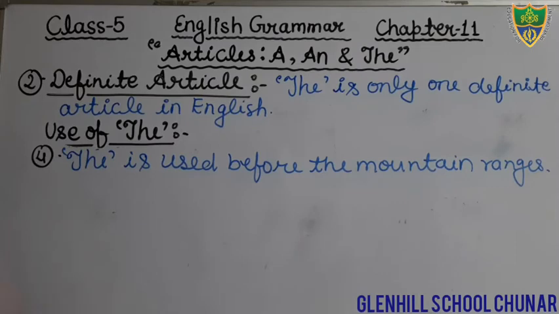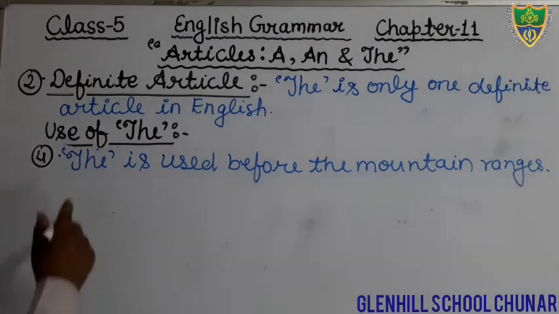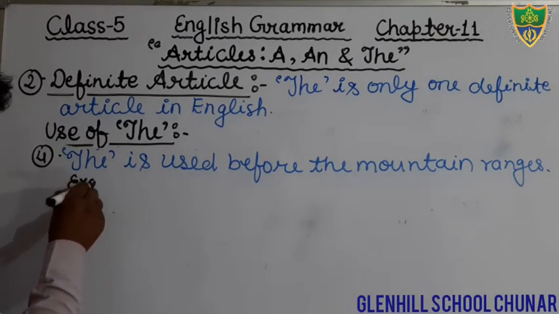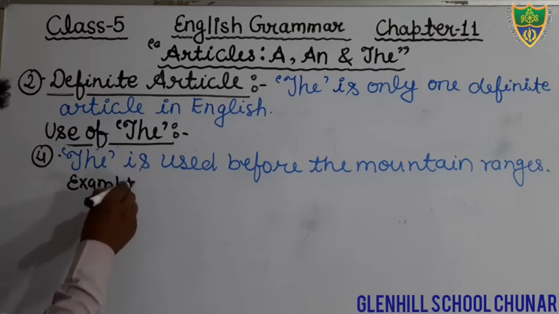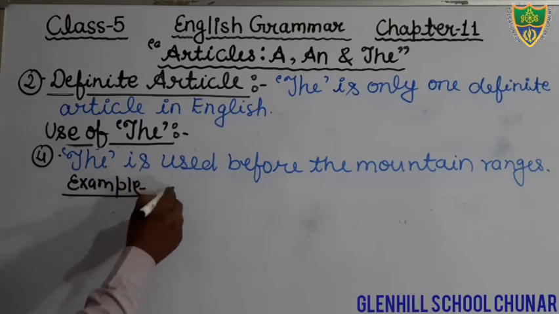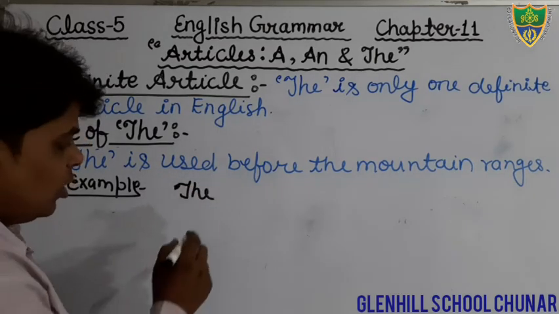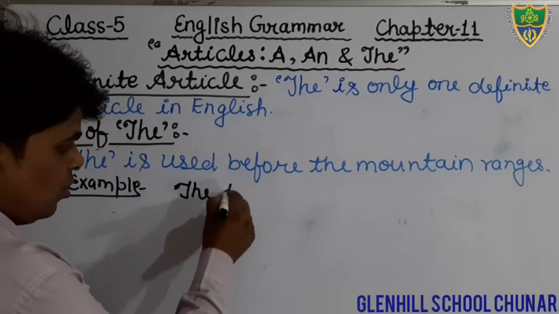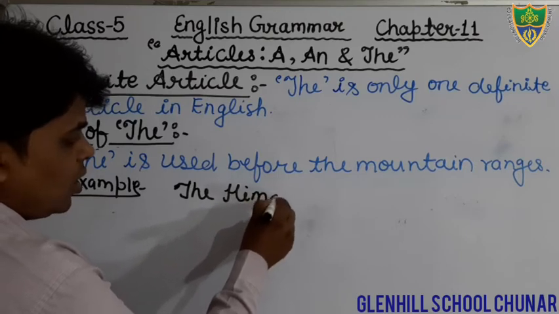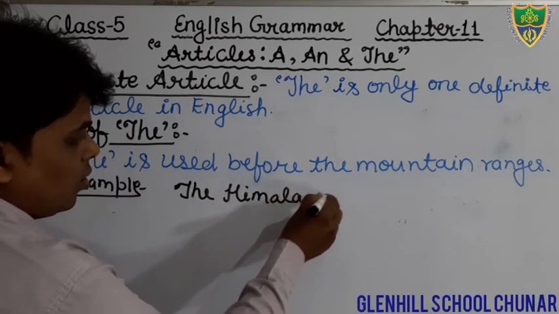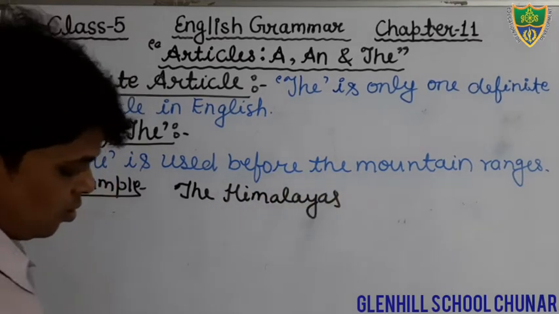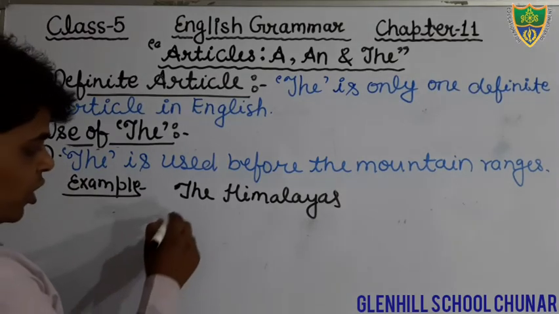Example, you can see the Himalayas. Just write down the example: the Himalayas. Okay, the Mount Everest.